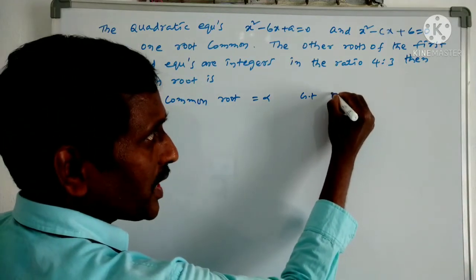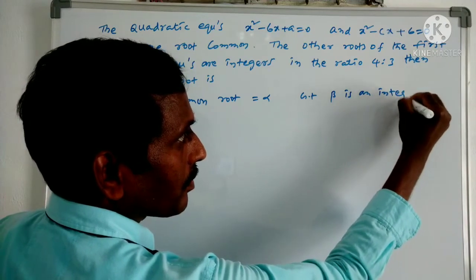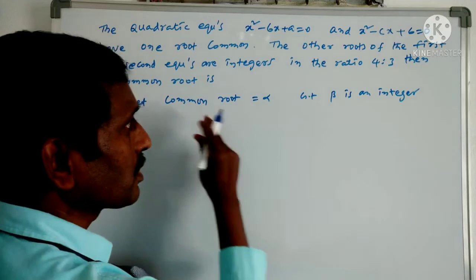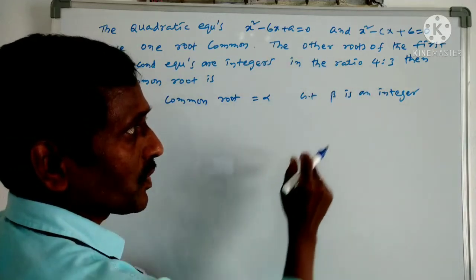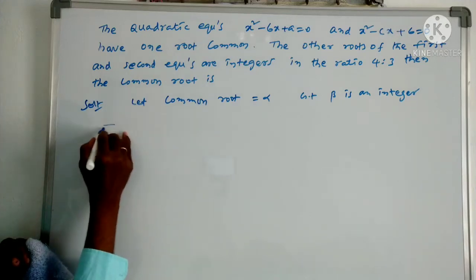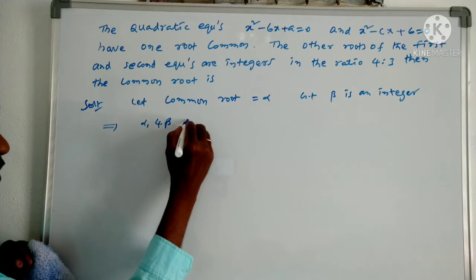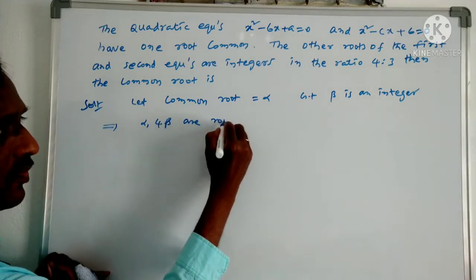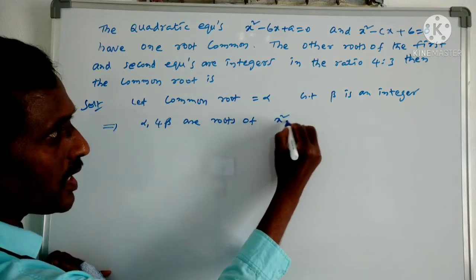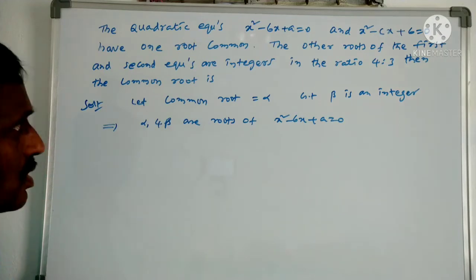Second root beta is an integer, and also in the ratio 4:3. So this implies that alpha, 4 beta are the roots of the first equation, x square minus 6x plus a equals 0. Is it clear?